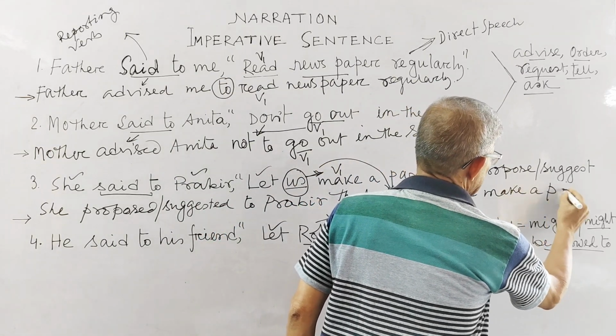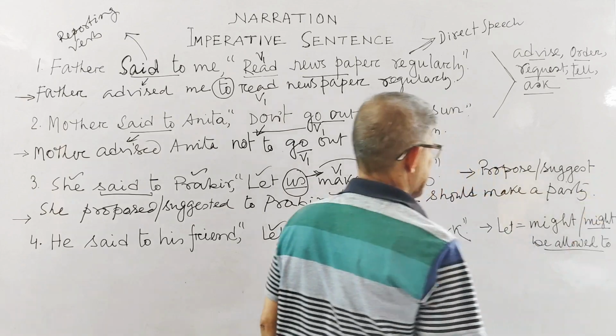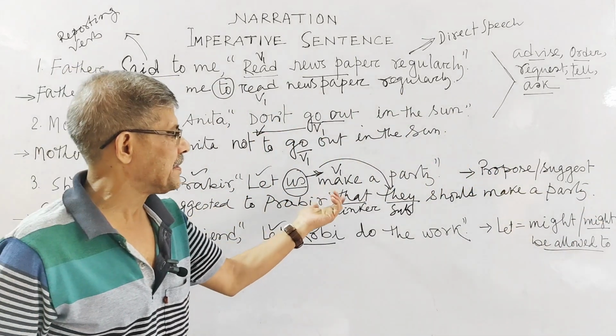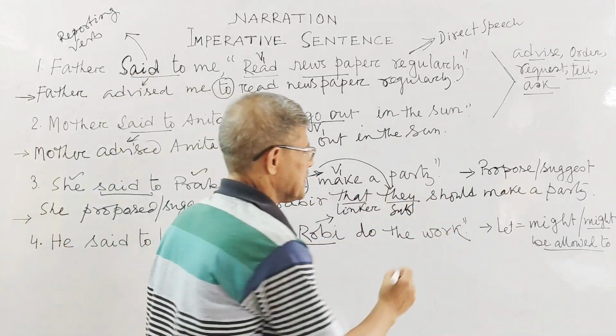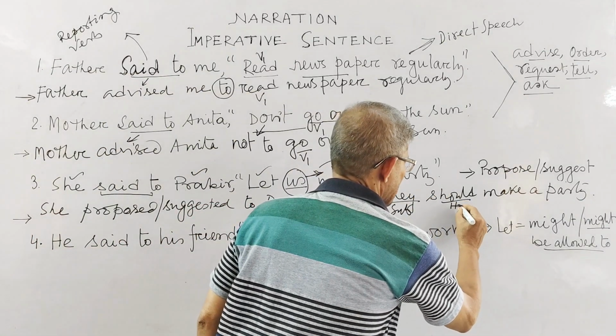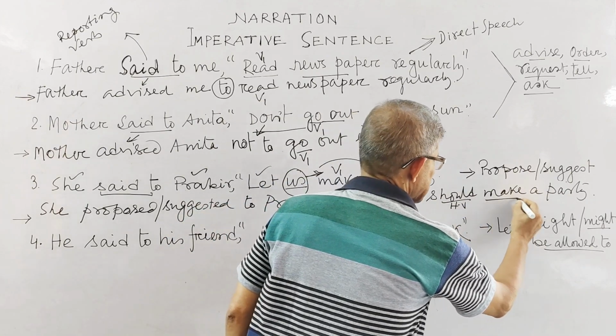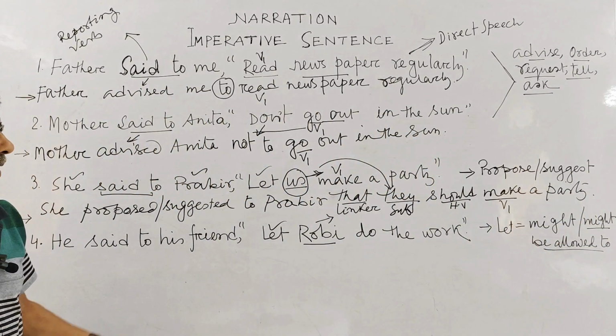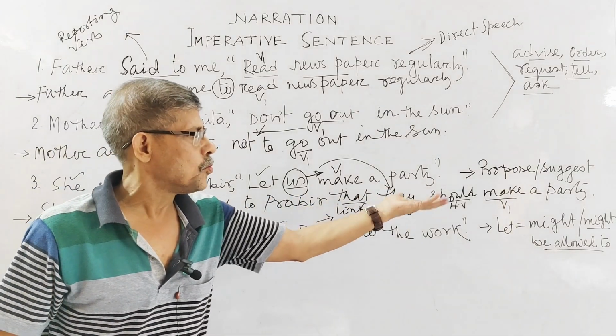a party. Clear? Done. So what did I write? She proposed or suggested to Kobit that they should make a party. This is your helping verb, let equals should, this is your V1, all this done, isn't it? So what did I write? That they should make a party.